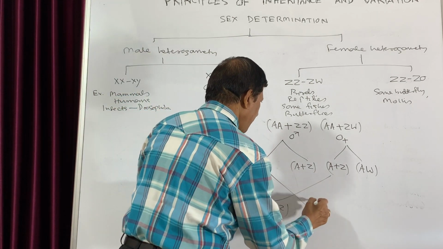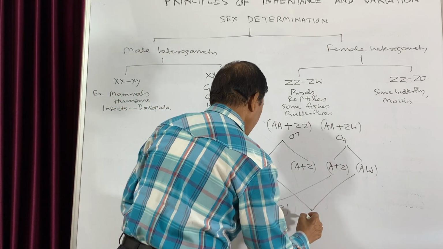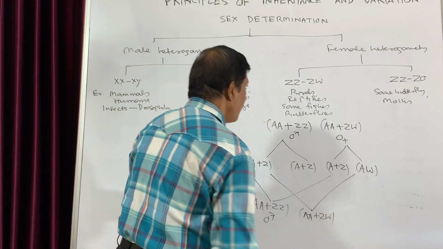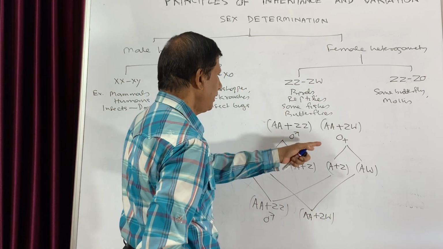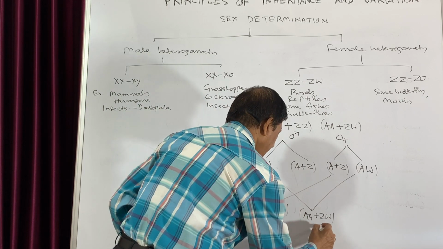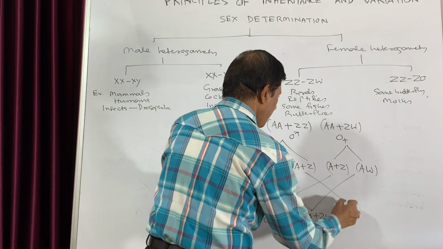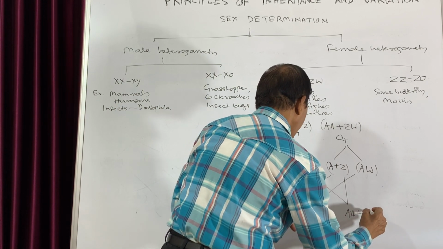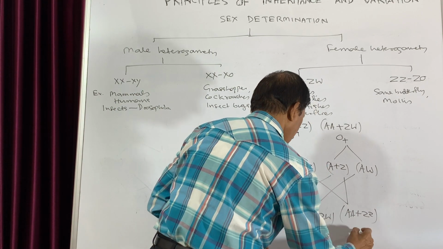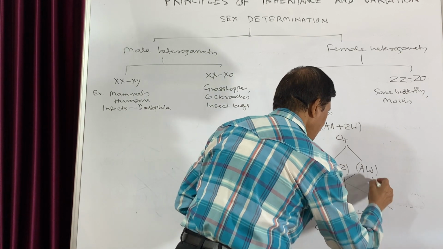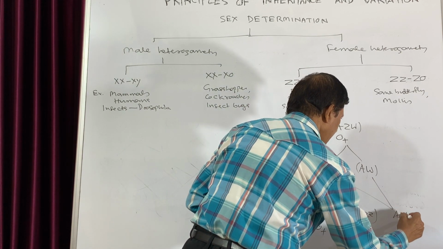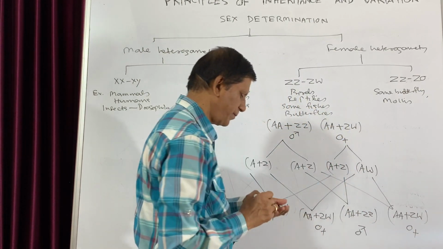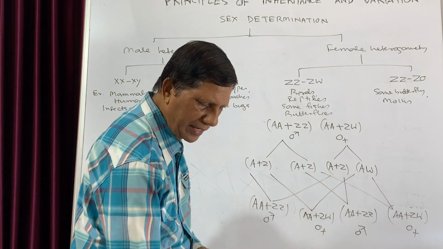When this will combine with this one, it will be AA and ZW. So ZW means it will give rise to the female. Now when this will combine with this one, again AA and ZZ, so it will be male. And when these two will combine together, it is AA and ZW, again it is female. This is known as female heterogamety.